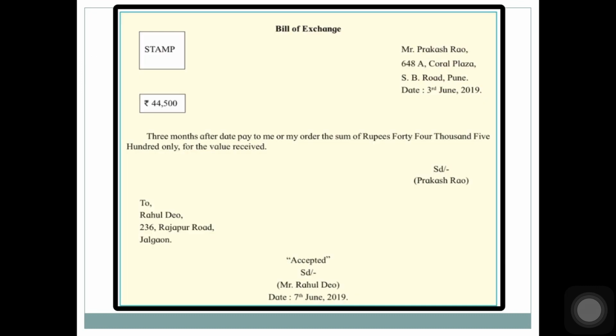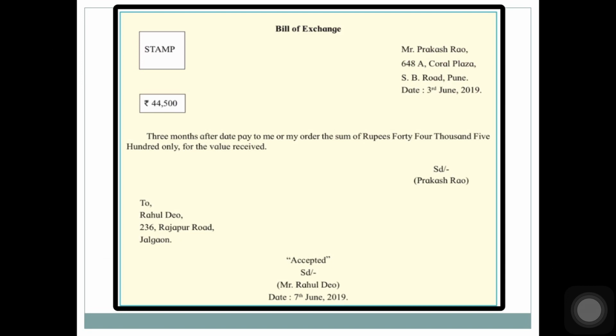So this is how your bill of exchange will look like. You will write the heading, bill of exchange, stamp, amount, name of drawer, his address, the date of bill. 3 months is the period. After date, pay to me or my order. Because there was no name of payee given, you will write pay to me or my order. The sum of rupees 44,500 only for value received. Signed Prakash Rao. Prakash Rao is the drawer.